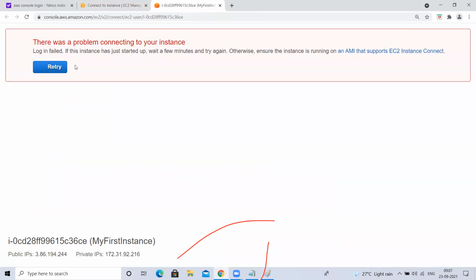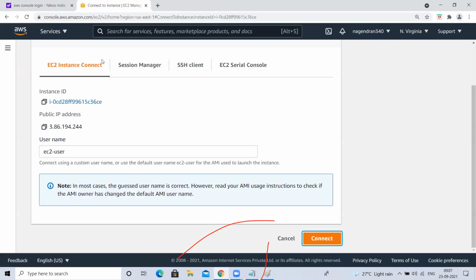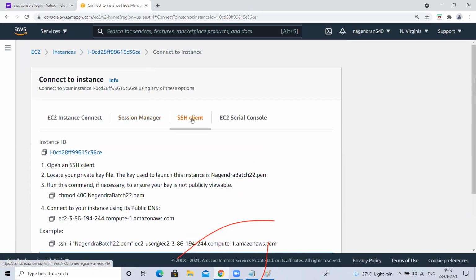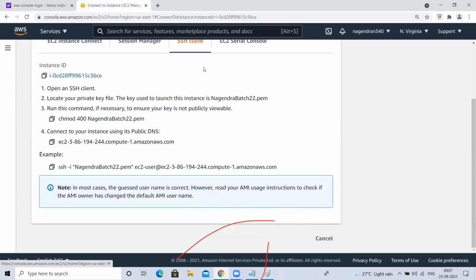Here, see, it is showing some error. Why? Because this option will work only for Amazon instances, Amazon OS, but we selected Red Hat, so it will not work. There is some other option, but leave all these things. But in general, whatever we use is an SSH client. They have given one command.